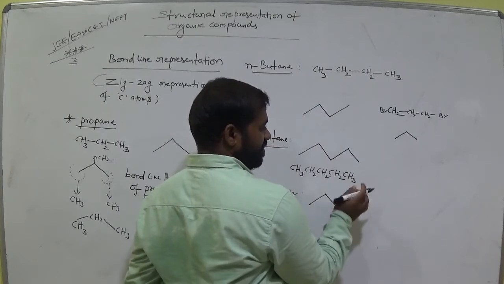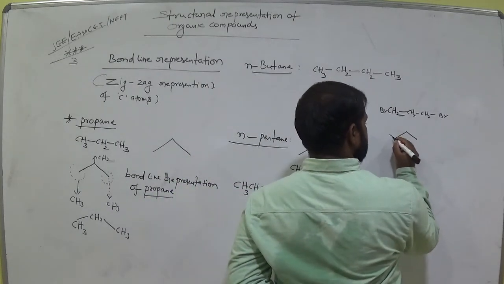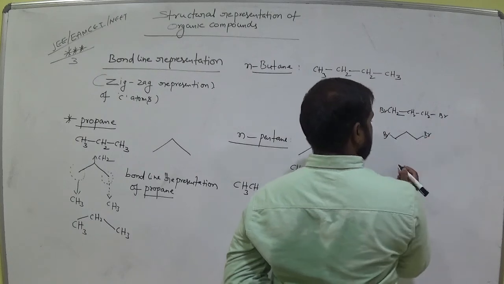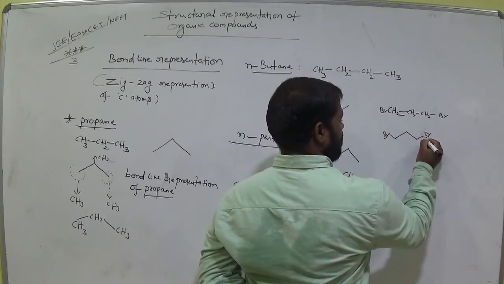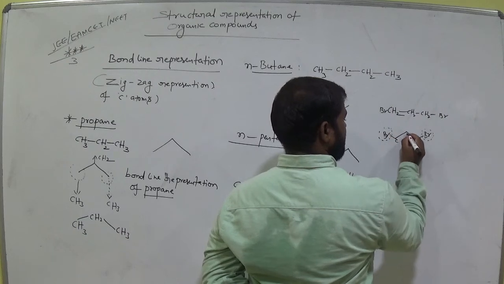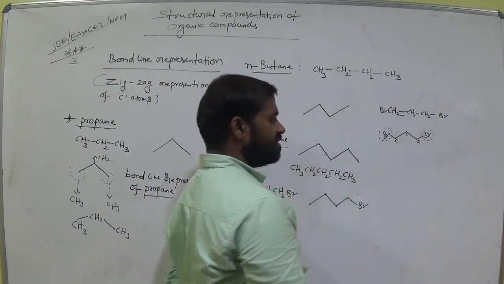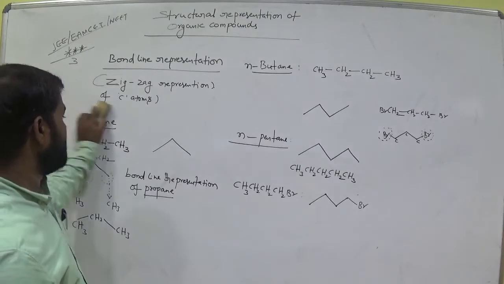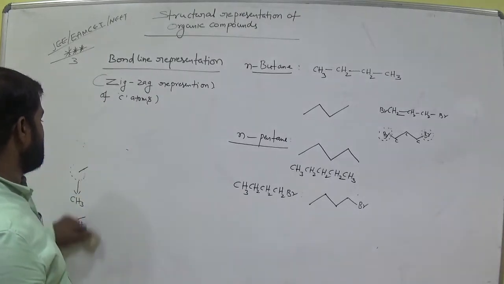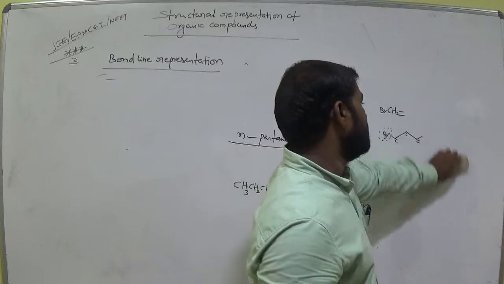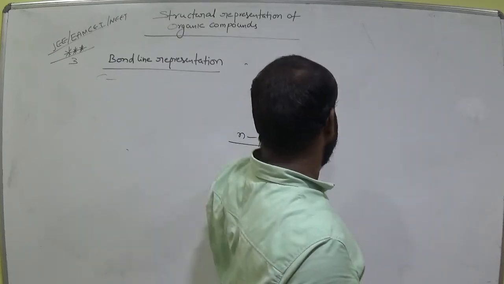This carbon having bromine. So here this one having bromine and this one having also bromine. So now these are the bromine atoms. These are carbons. Okay? Is it clear, all of you? So this is called bond line representation. So this type of representation we need very much in JEE set.